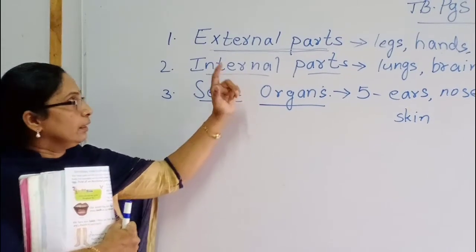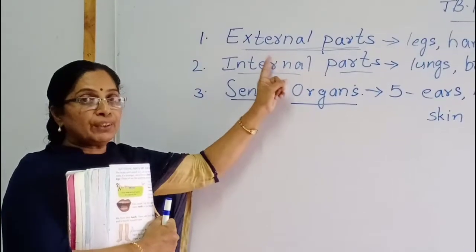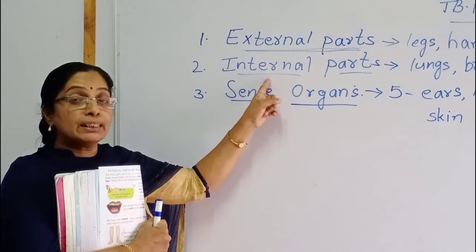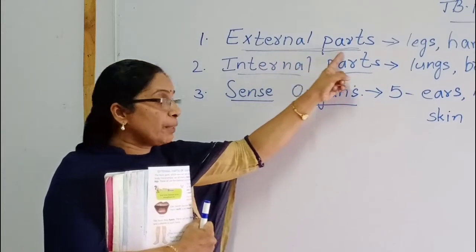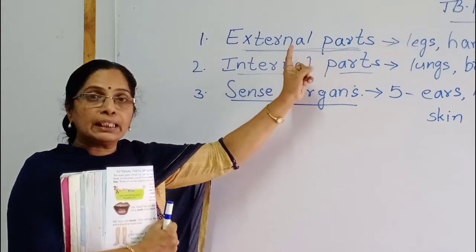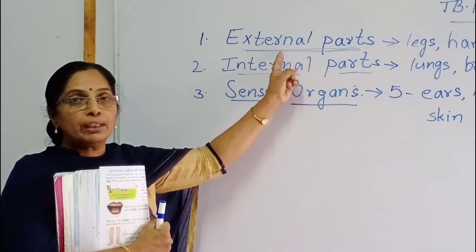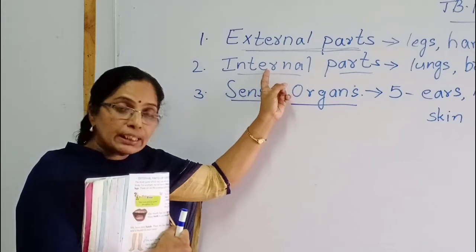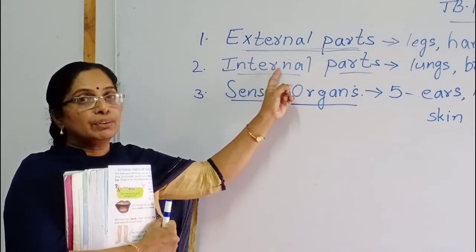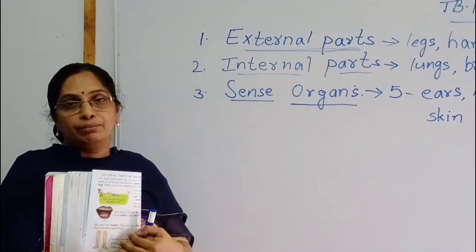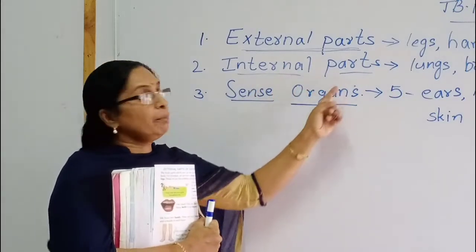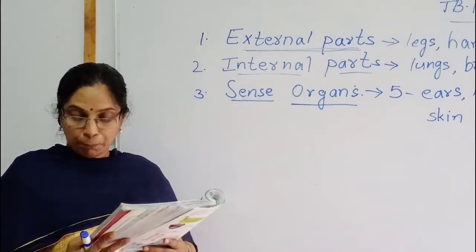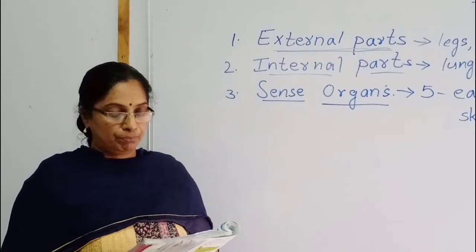Understood, children? You understand the difference between external parts and internal parts. Once again, external parts means we can see the parts of our body. Internal parts means we cannot see the parts which are in our body. Then we go to the textbook, page 95.